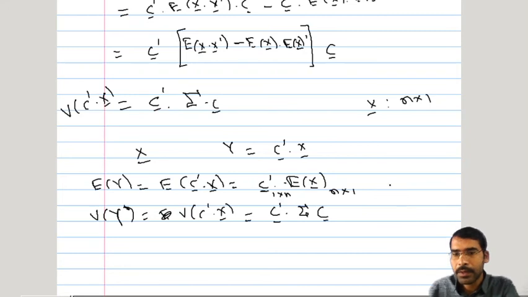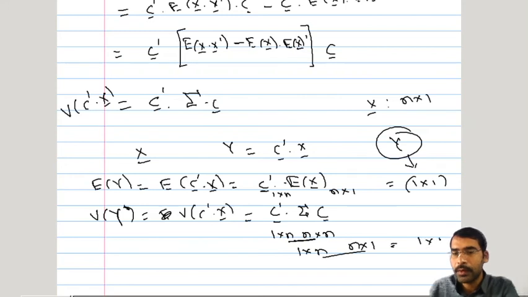So that resultant dimensions will be 1 cross 1. So y is a scalar quantity, a scalar variable, whose mean is this 1 cross 1 quantity. And now here also c prime will have dimension 1 cross n, sigma will have dimension n cross n, so that this resultant will have dimension 1 cross n, and it will multiply with c bar, which has dimension n cross n. So the resultant will have dimension 1 cross 1. So by this operation, even if it is matrix and vector multiplication, the resultant is going to be 1 cross 1, and that scalar quantity is nothing but the variance of random variable y. This is a random variable.